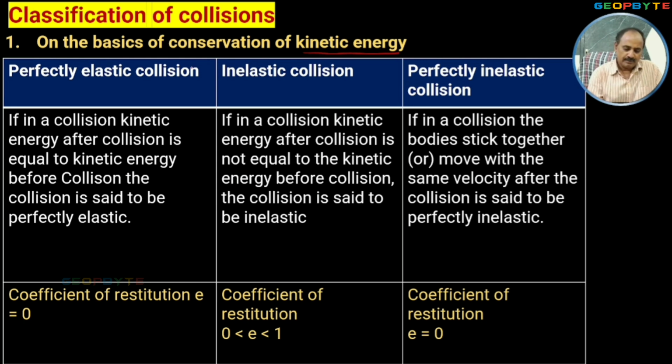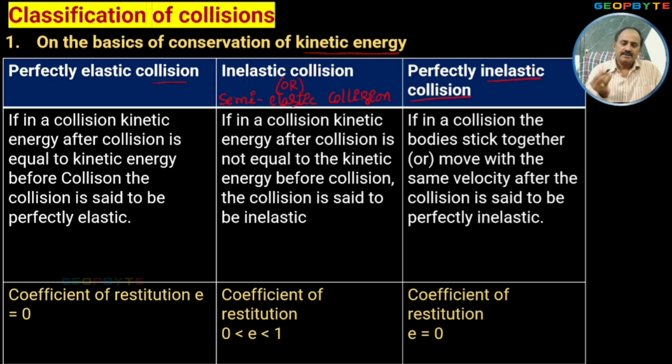First one, perfectly elastic collision. Second one, inelastic collision, also called semi-elastic collision. And third one is perfectly inelastic collision.